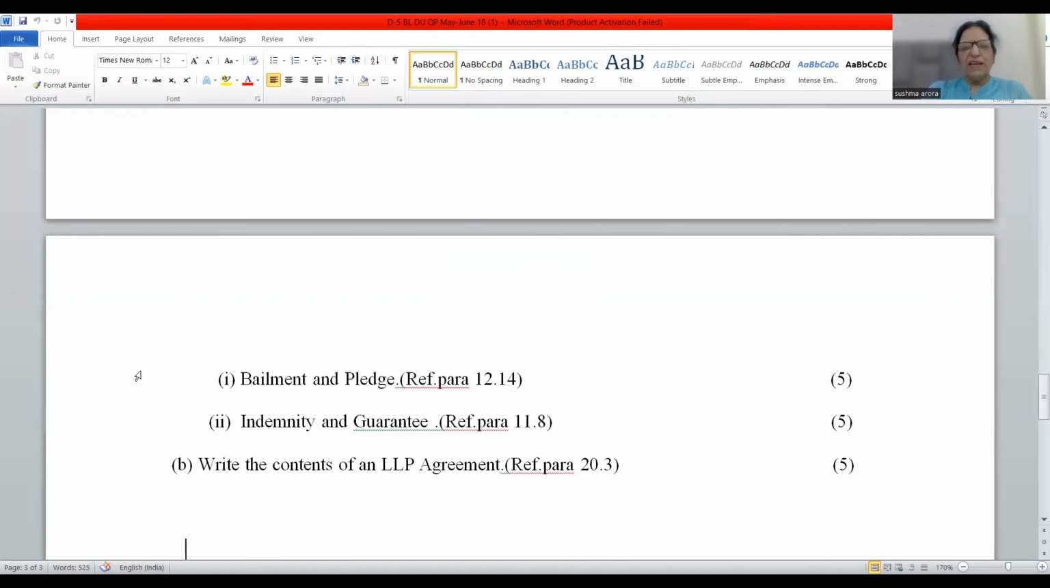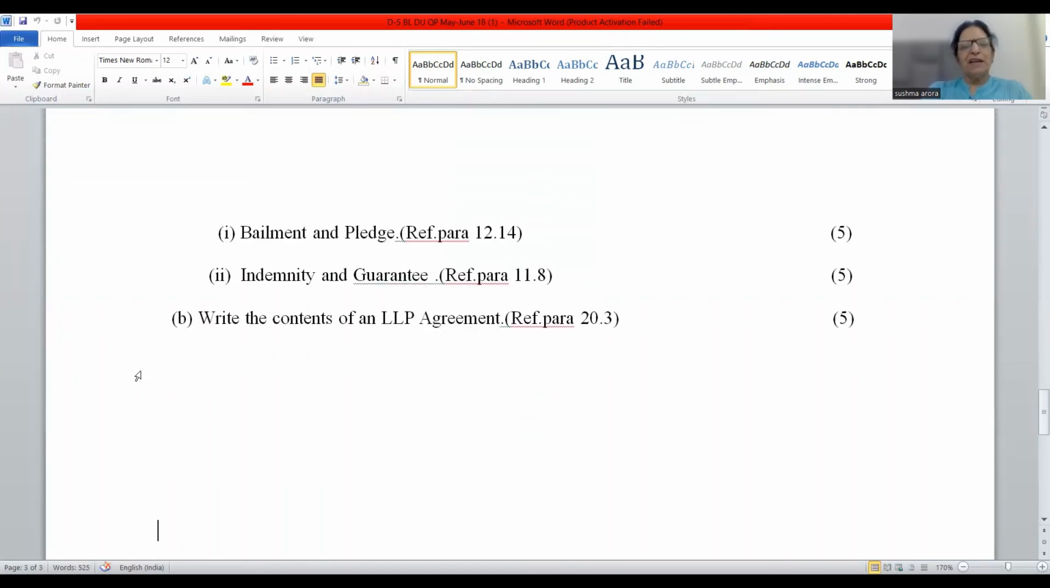Write the contents of the LLP agreement. About the LLP agreement, I have already talked, friends. LLP agreement is not mandatory, you all know. I have told you earlier, in the beginning of this question paper, what the LLP agreement is, and also I have discussed the content. So friends, I have discussed all the questions in this question paper. And if you still have any doubt, you can always write in the comment section. It is all about the discussion of this question paper.